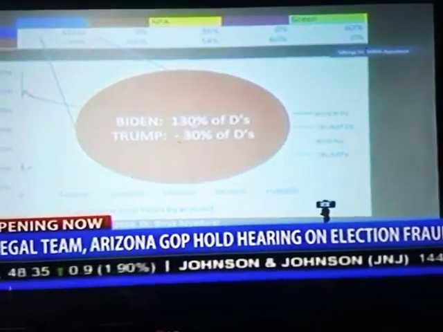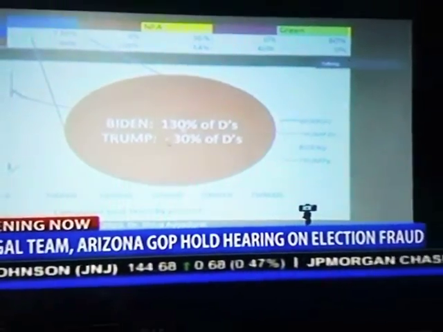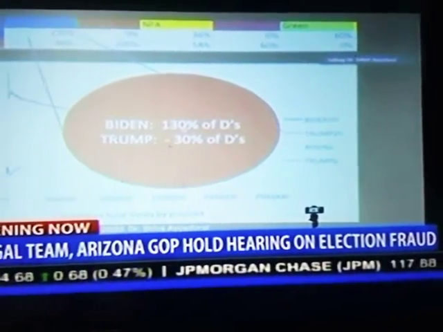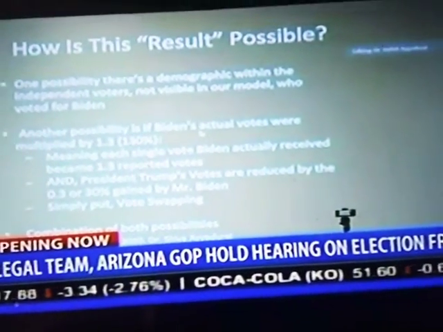And I find it highly implausible because this means that Mr. Biden got 130% of Democrat voters and negative 30%, and President Trump got negative 30%. So how is this possible? I think one possibility that I am coming to is this.